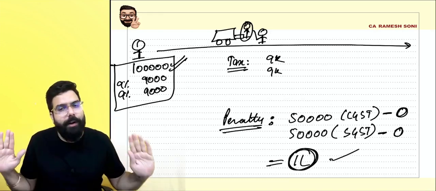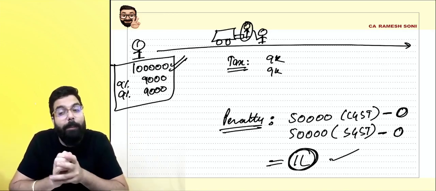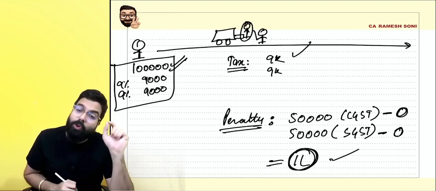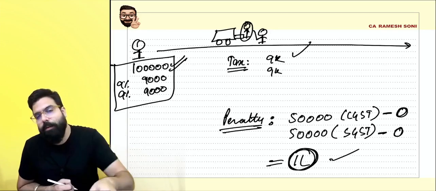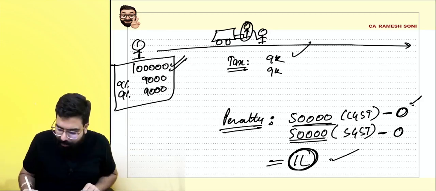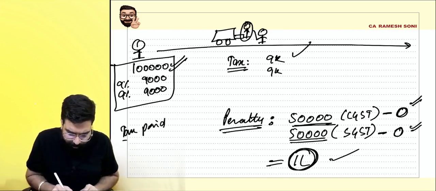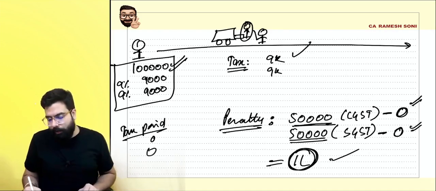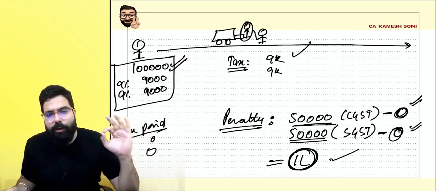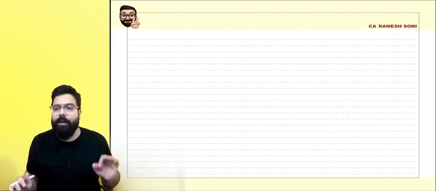Is my point clear to all? If the owner does not come forward, first of all, we will take the tax only. Plus, we will take 50% of the value of the goods minus any amount already paid. Tax paid to the government as of now is zero, so zero will be deducted from here. Is my point clear to all? Quickly tell me, everyone. Yes, sir. We are 100% clear till here.